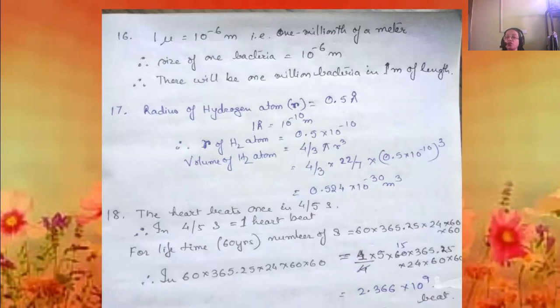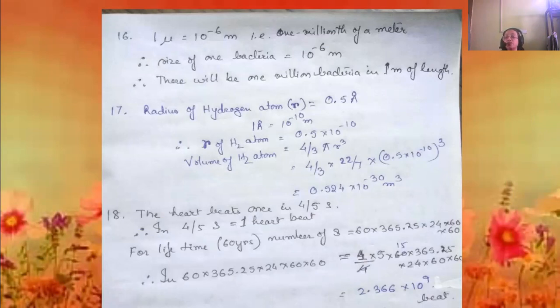The radius of the hydrogen atom is 0.5 angstrom. We are converting angstrom into meters, so 0.5 into 10 to the power minus 10, that will be the radius in meters.